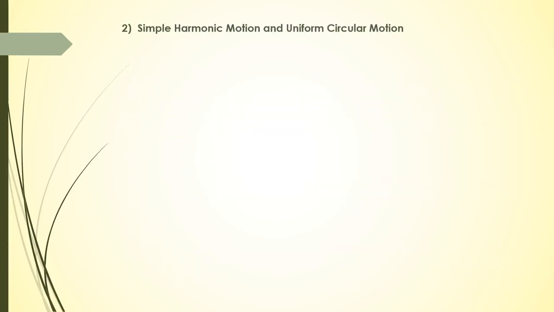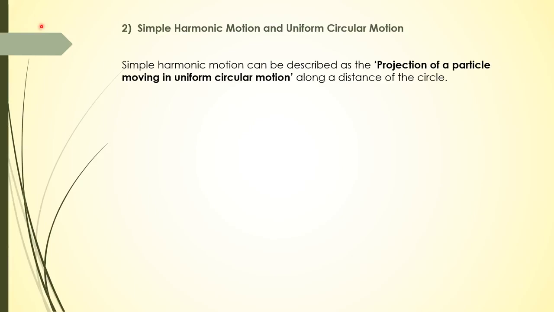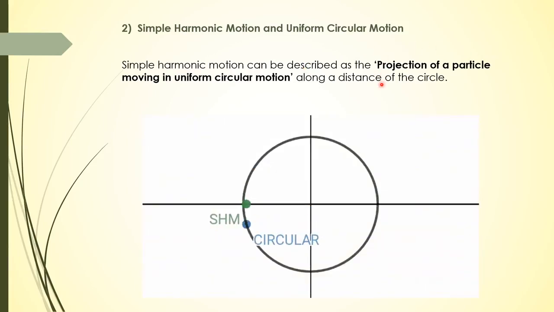Okay, now let's talk about the second application of simple harmonic motion, which is simple harmonic motion and uniform circular motion. Simple harmonic motion can be described as the projection of a particle moving in uniform circular motion along a diameter of the circle. So uniform circular motion means a motion of a body moving in a circular track with uniform velocity, and a projection means a shadow. So here we have a body moving in a circular track, which is a circular motion, and its projection is vibrating along the diameter. So this is simple harmonic motion, and this is the uniform circular motion of a body.